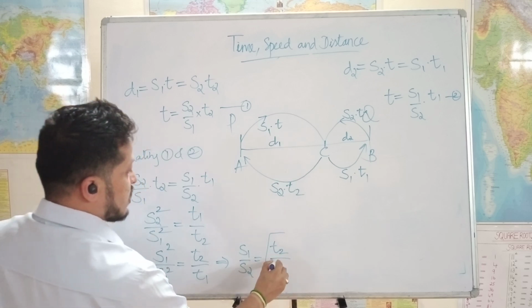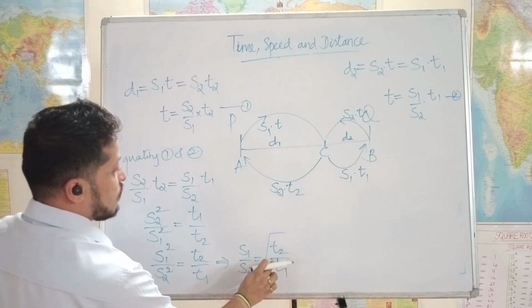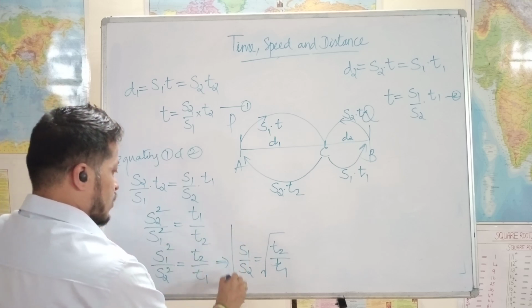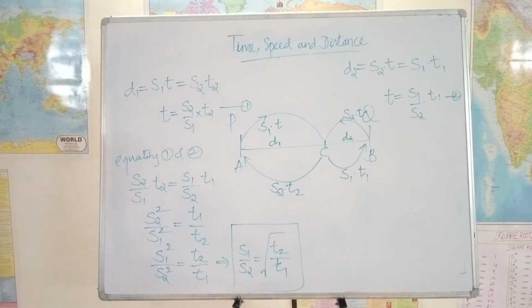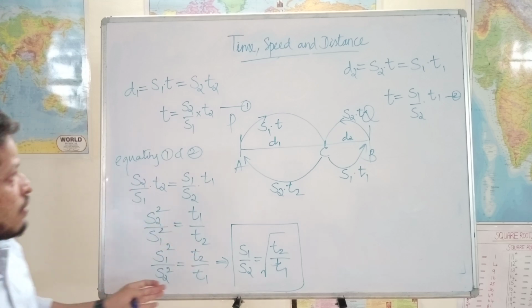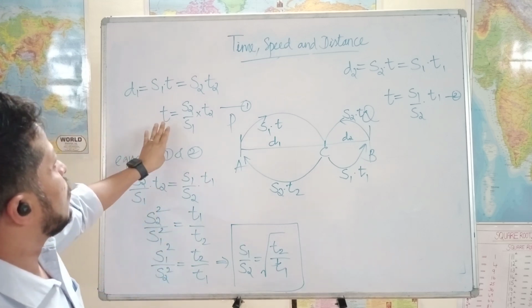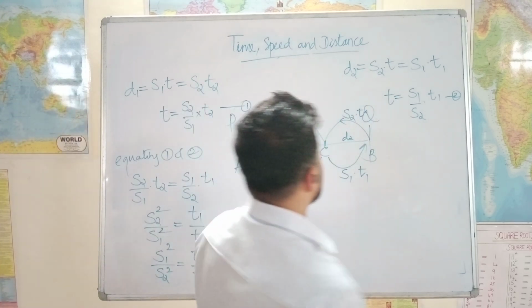Please remember, these are inversely proportional. Speed and time are always inversely proportional. So it's t2 by t1, but with the square root. So now we have one formula. Now let's do another thing. We have equation 1 and equation 2. Let's multiply these two.